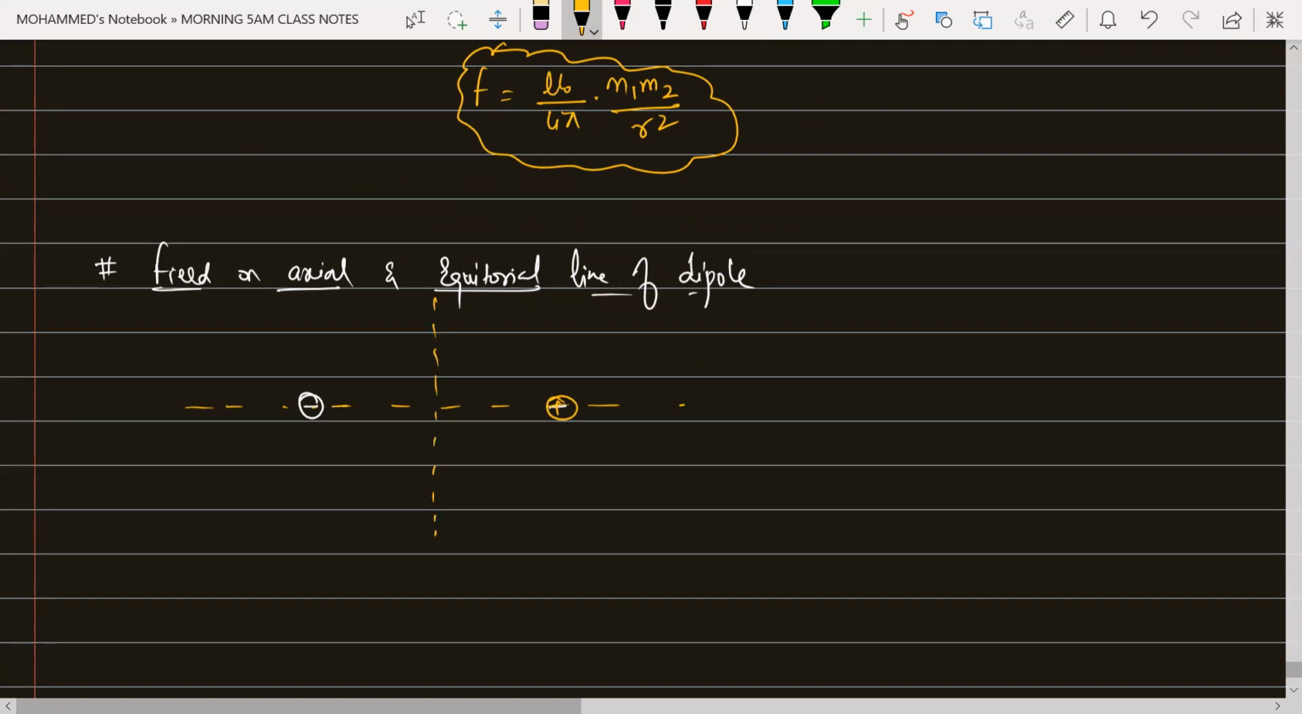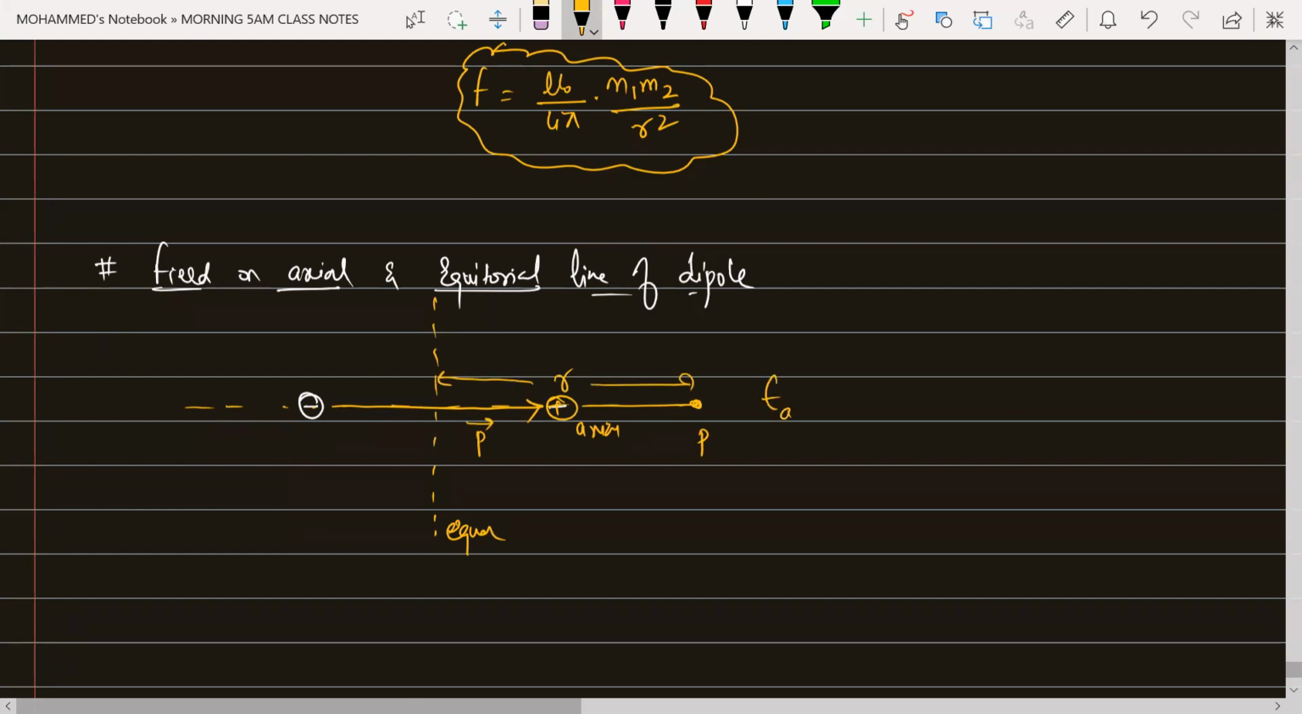Okay, dipole moment is always from where to where? Negative to positive. So this is P bar, isn't it? And this one is your equatorial line and this one is your axial line. Okay, somewhere at a point P, if I'm talking about an axial line basically in between them, so I'm taking some point right now here. This is a point P, which is at a distance of R due to the dipole from the center.